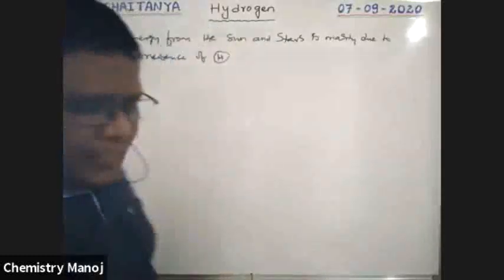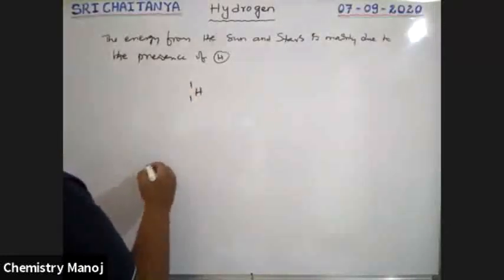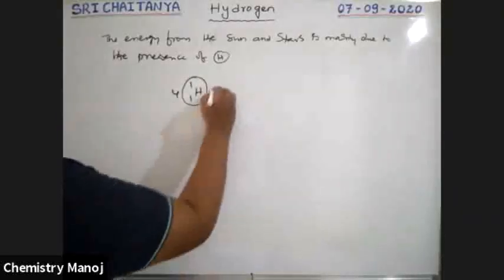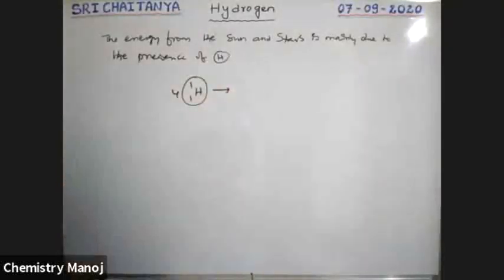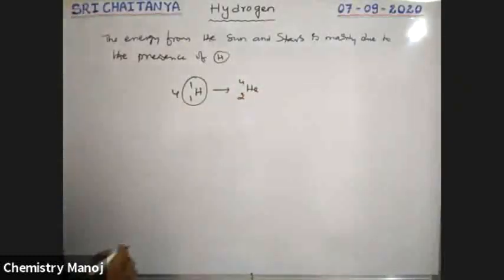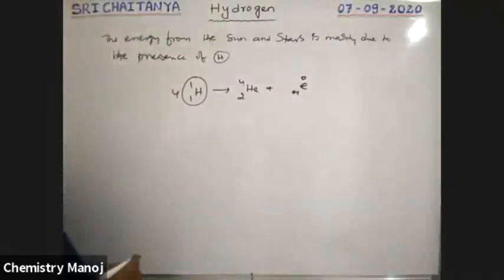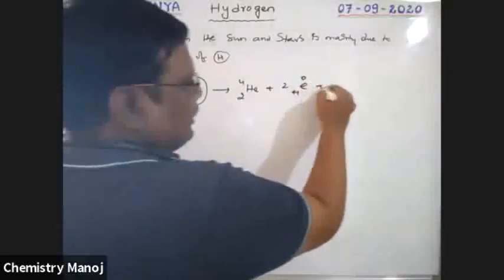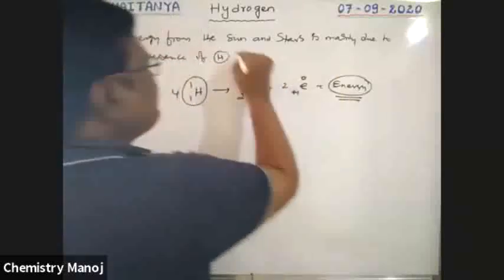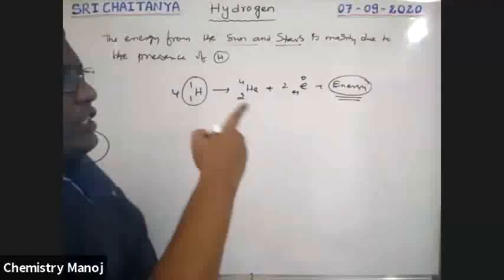See here, hydrogen, it is 1H1, boys. Four hydrogen atoms in the universe combine with each other, that means unite with each other, that gives He-4 (2He4) plus 2 positrons (+1e0), and releases a huge amount of energy. This is the energy responsible for the energy of the sun and stars.